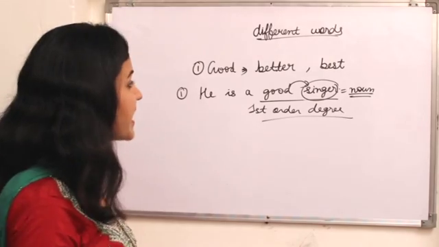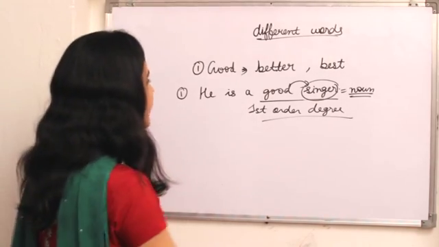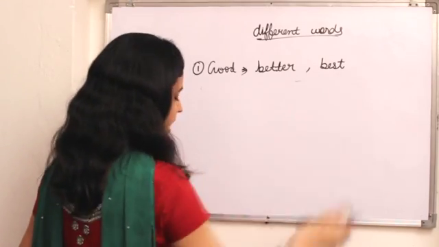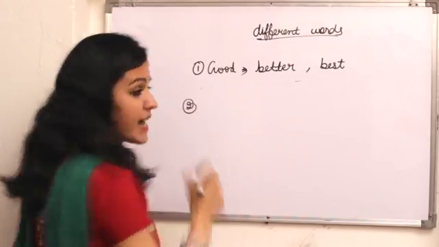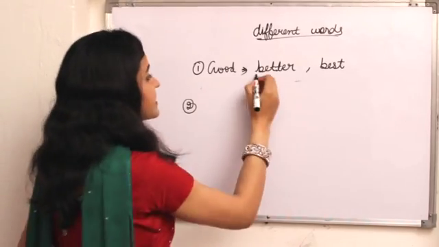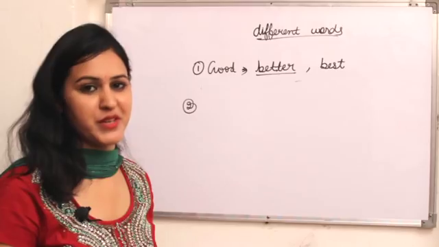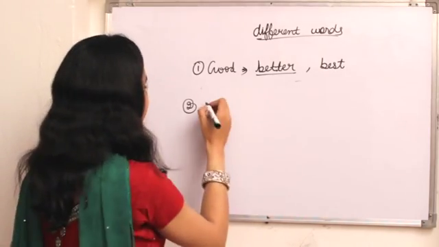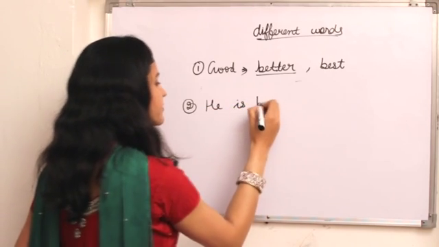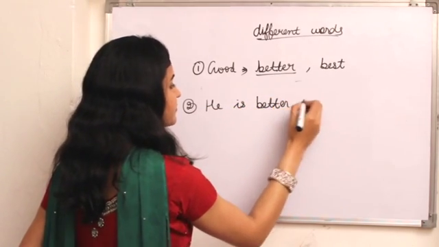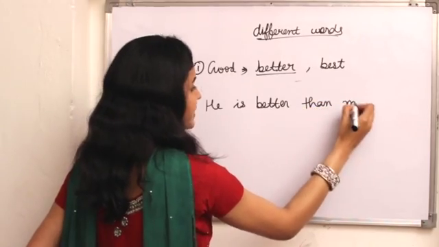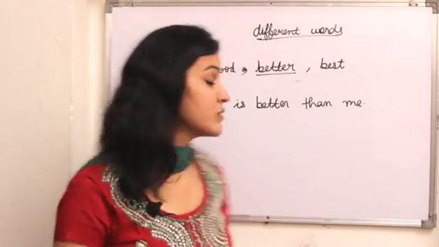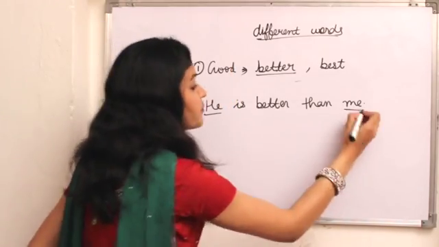Now the second is better. So why do I use better here? Because this is the comparative degree. So I explain by using a very simple sentence like: he is better than me. So here there are only two persons, he and me.